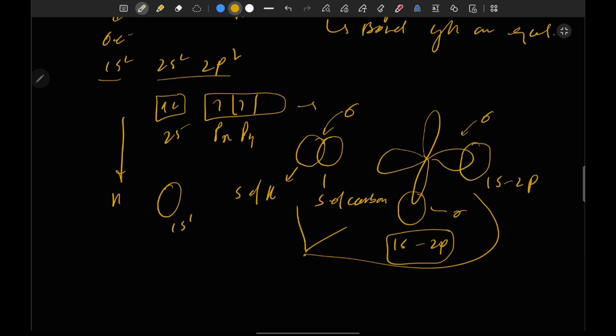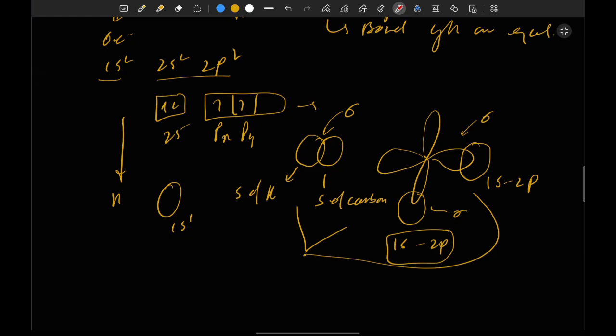But in reality, these bond lengths are the same. And the bond angles between the bonds are different according to VBT, but in reality they are equal. So these things are unexplained by VBT.